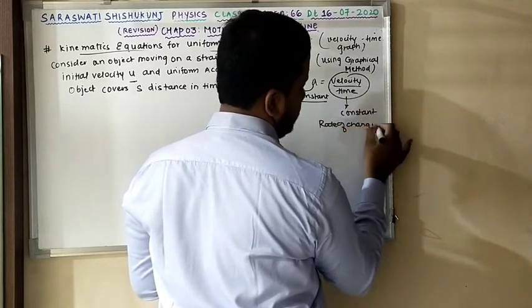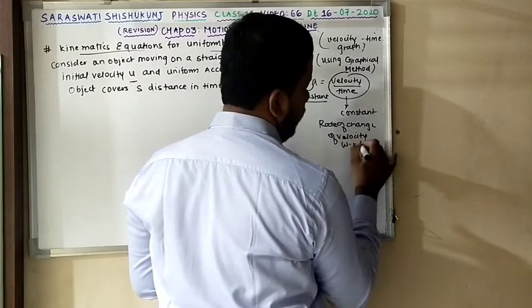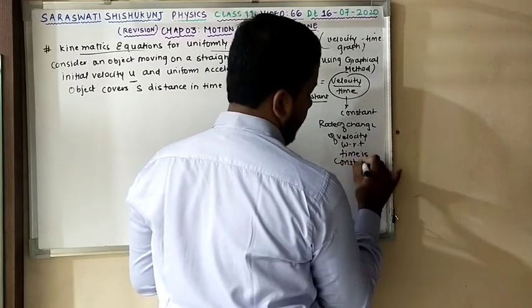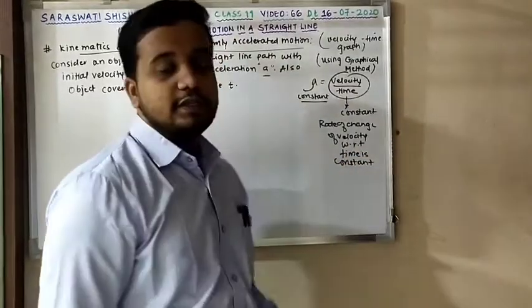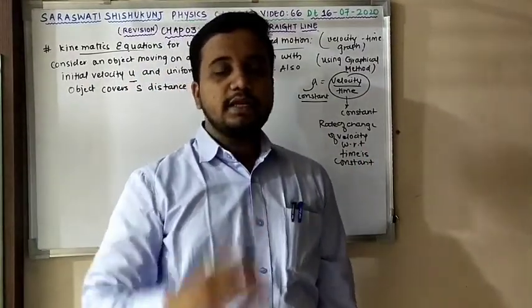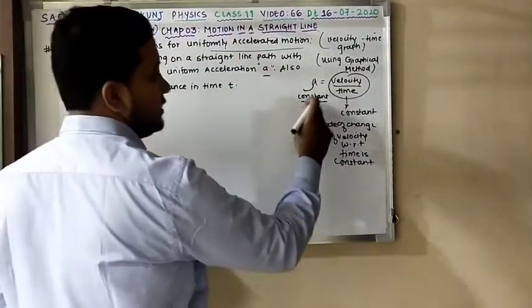The rate of change of velocity with respect to time is constant. So I can write over here that acceleration is constant.